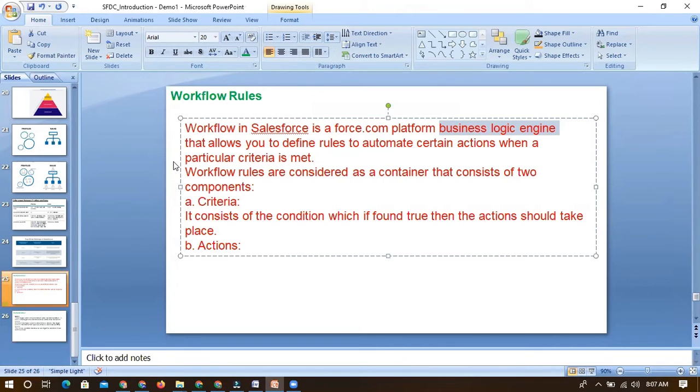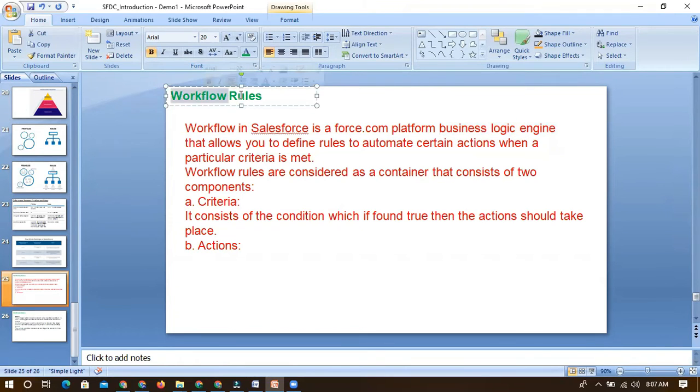We don't need to bother whether it is happening every time. If I want to send some actions, we don't need to go to each individual record or write the logic. Instead of writing logic, we have an automated process, the workflow, which is provided by Salesforce.